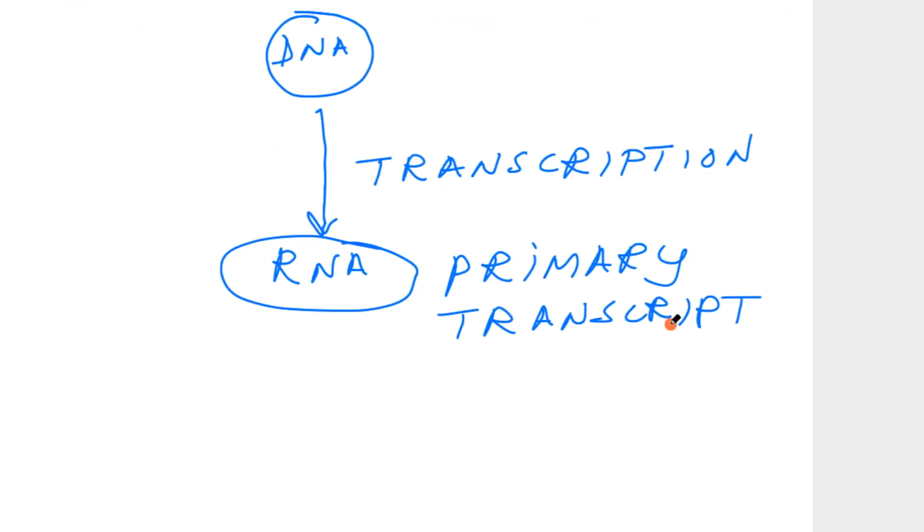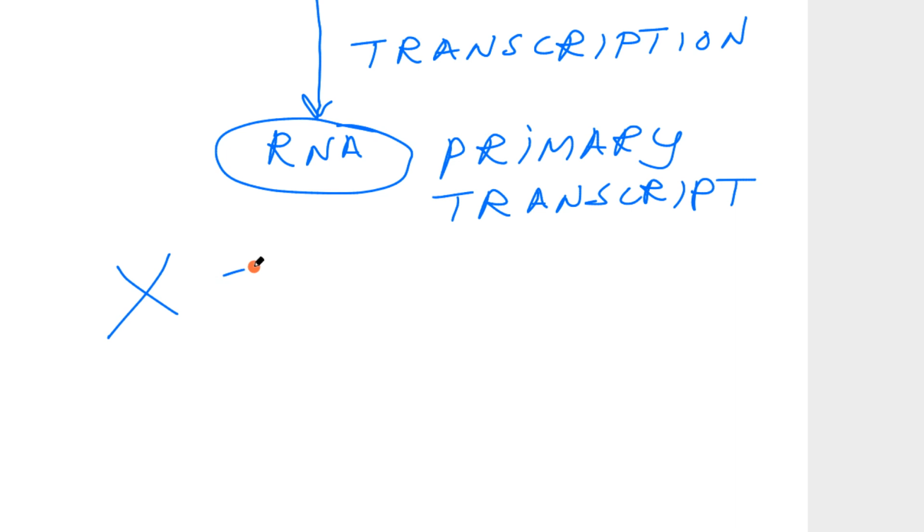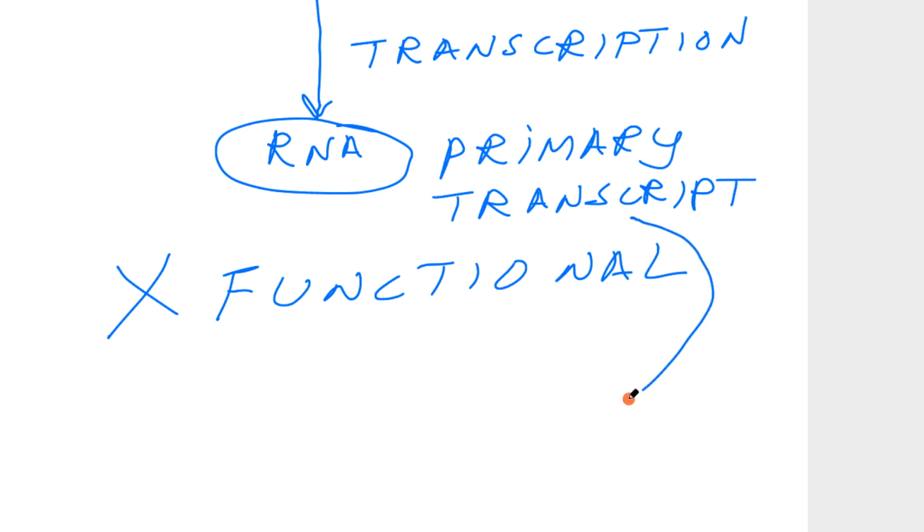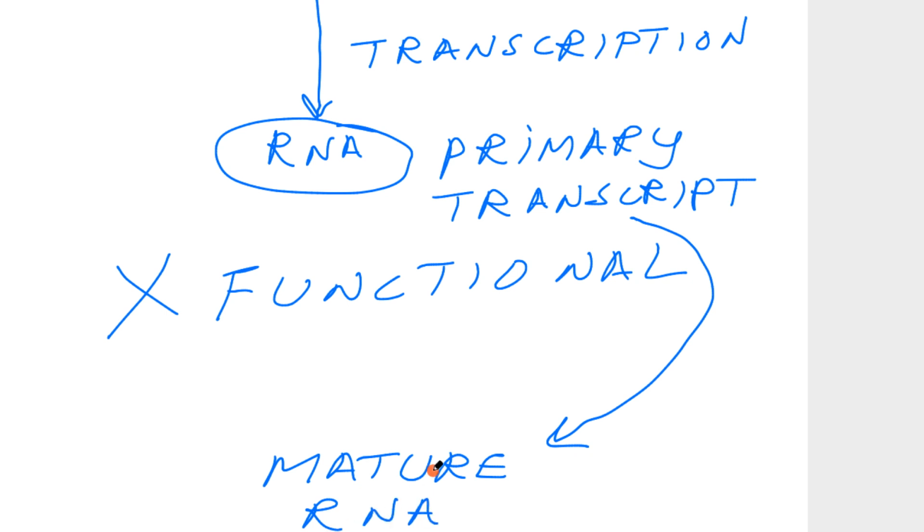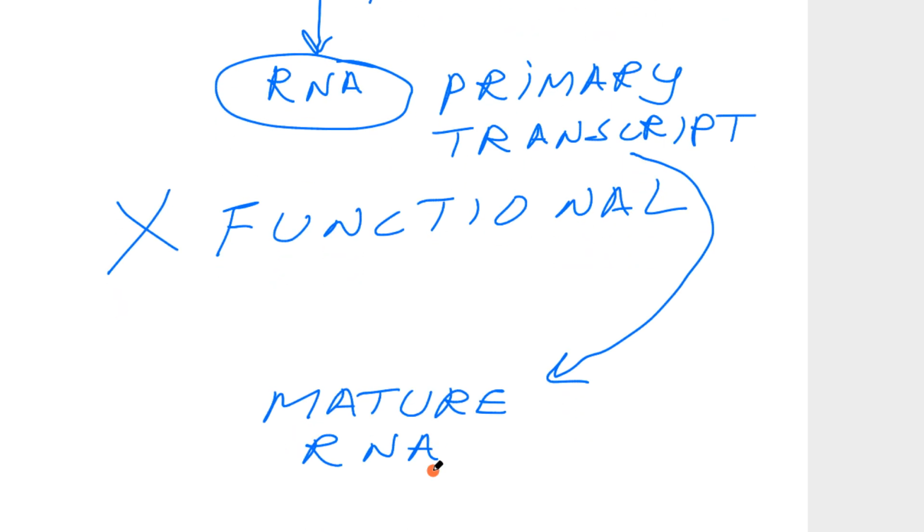Is it functional? Most of the time, it is not functional. It is not active. It is not in a position to carry out the functions. So, the primary transcript has to convert into a mature RNA. That may be ribosomal RNA or messenger RNA or transfer RNA.